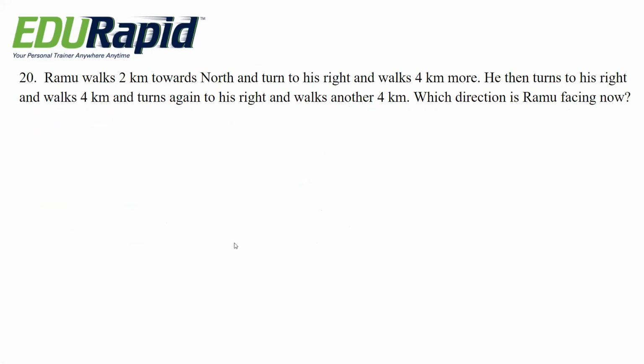Next question. Ramu walks 2 kilometers towards north and turns to his right and walks 4 kilometers more. He then turns to his right and walks 4 kilometers and turns again to his right and walks another 4 kilometers. In which direction is Ramu facing now? Options are east, north, south, west.